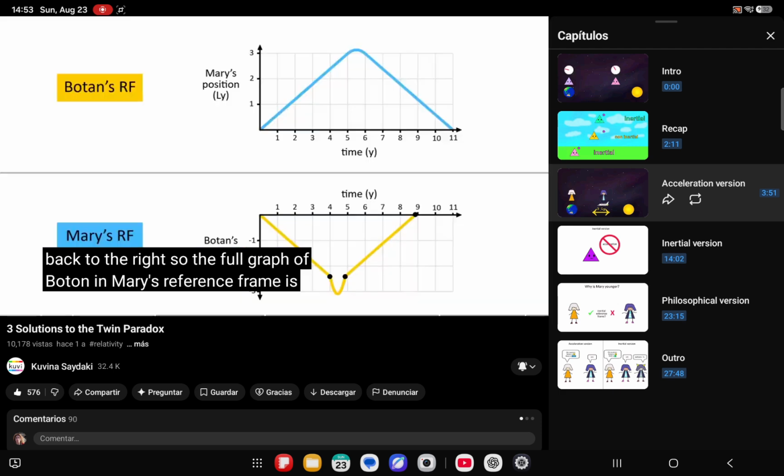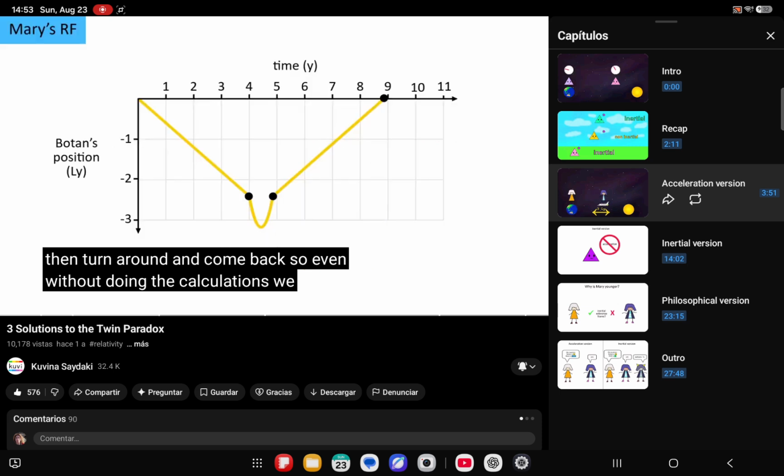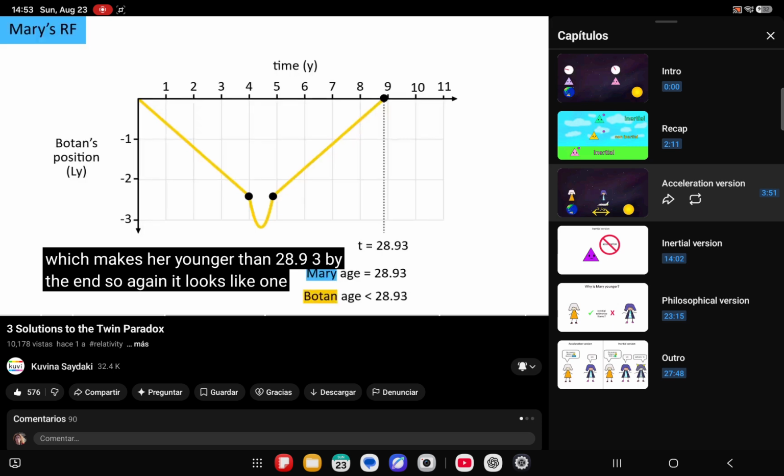So the full graph of Botan in Mary's reference frame is slightly different compared to the graph of Mary and Botan's reference frames. But it's still qualitatively the same, where they both see each other leave at 0.6 c, then turn around and come back. So even without doing the calculations, we already know what should happen. Mary is stationary since it's her reference frame, so she ages normally and is 28.93 by the end. But Botan is moving the whole time, and therefore experiences at least some amount of time dilation, which makes her younger than 28.93 by the end.